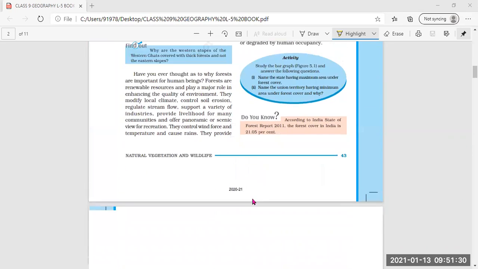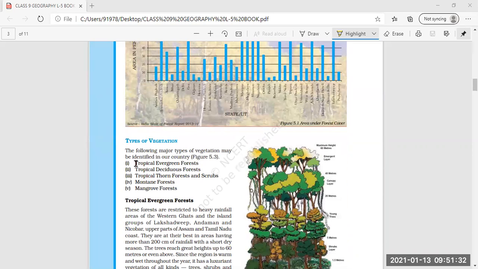Then we are going to read about the different types of vegetation, five types of vegetation, in detail: where, in which places, and what type of trees are found in tropical evergreen forest, what type of animals are found over there, then tropical deciduous forest, tropical thorn forest and scrubs, montane forest and mangrove forest. So we are going to read about all these.